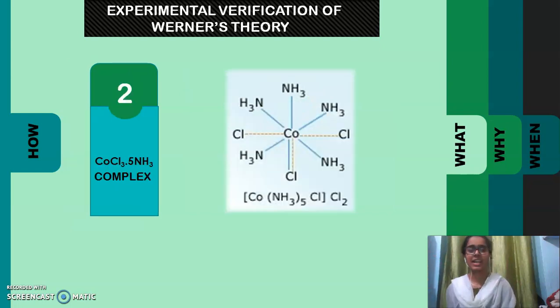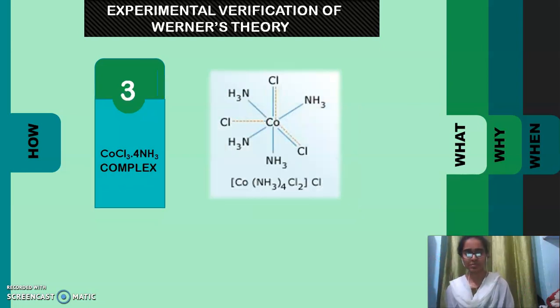Okay. In this complex, the coordination number of cobalt is also 6. But my dear friends, the number of ammonia molecules is reduced to 5, and the one blank position is taken by a chloride ion. Now this chloride ion exhibits dual behavior. It has primary valency and also secondary valency. You can see this chloride ion here, which has a blue line and also a red dotted line. Now the precipitate will have 2 chloride ions, and the total number of ions formed will be 3. We can derive the formula as Co(NH3)5Cl Cl2. The structure is like this.